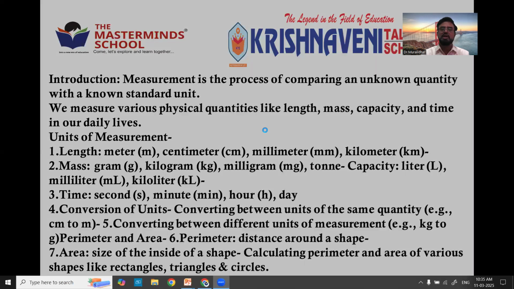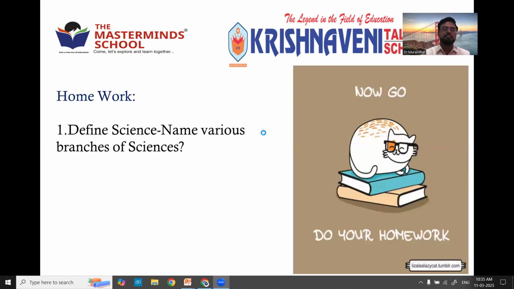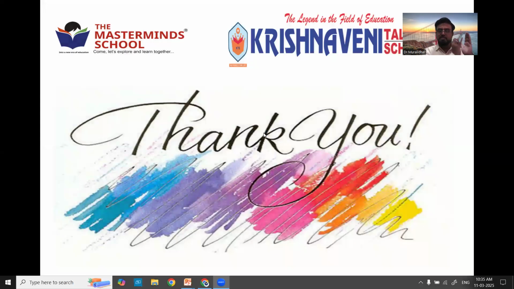So this is the entire thing about measurements for your standard. Okay. So we learned what measurement is: to compare the unknown quantity with the known one, and what the physical quantities are, which are classified into fundamental and derived. Then how to measure the length by using various scales, tapes, steel tape, vernier calipers, screw gauge. How to measure the mass by using the different types of balances, and how to measure the time by various watches from ancient time till date. Right? So this is the total chapter for you.